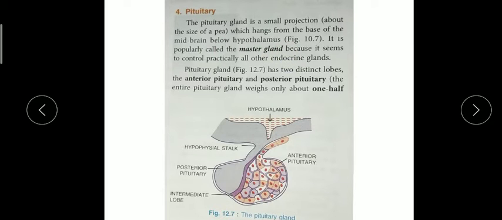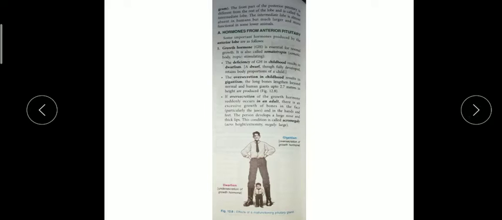Now it has two lobes. You can see here, it has two lobes, anterior pituitary and posterior pituitary. Along with it, it has an intermediate one, a middle part also, that is called the intermediate lobe. So it is made up of three lobes: anterior pituitary lobe, posterior pituitary lobe and intermediate pituitary lobe. You can see the hypothalamus also in this diagram. The entire weight of the pituitary gland is about 1.5 grams.